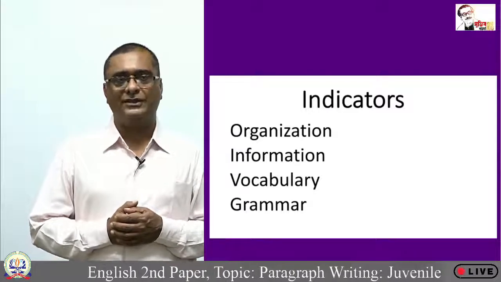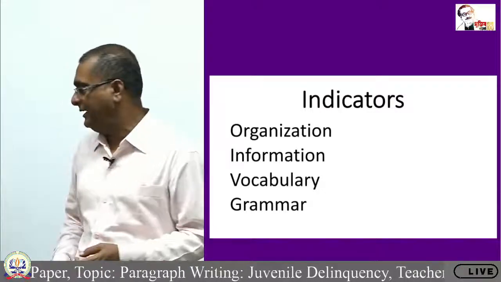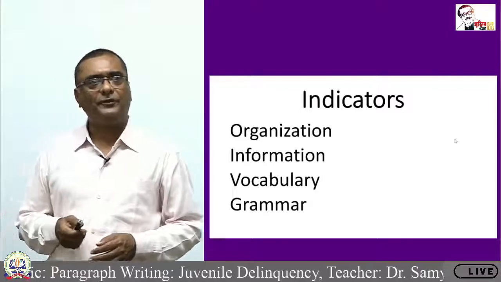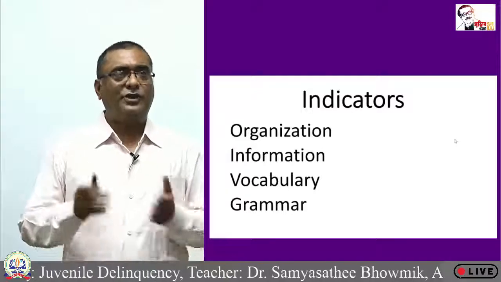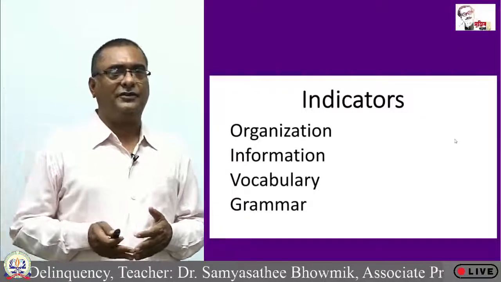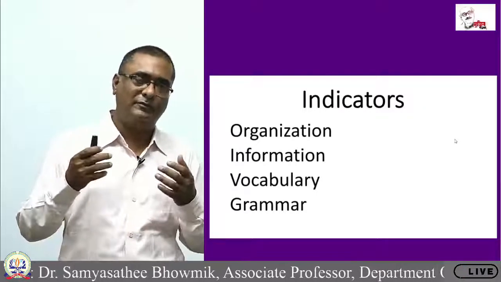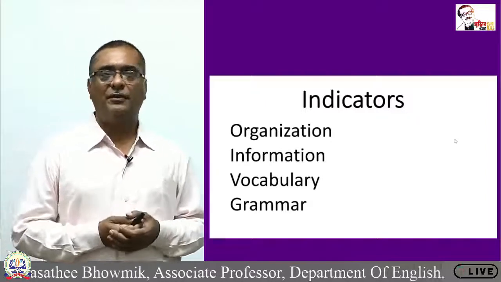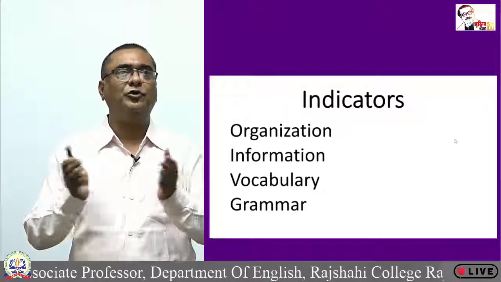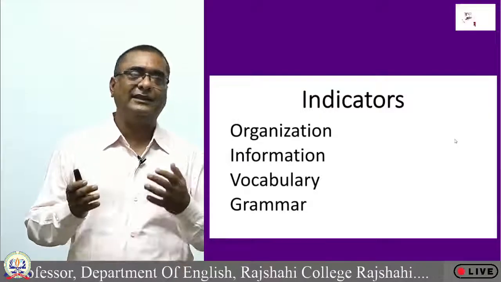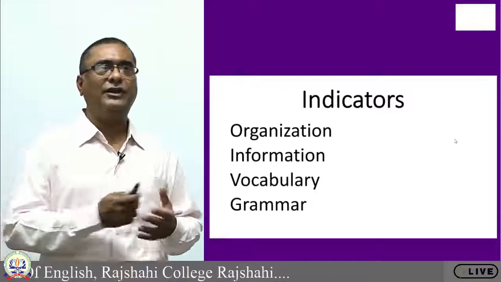Sometimes students come to us and say, why did I get less marks? I explained it in my previous class. I will explain again. Can you understand what the areas are that you will be marked on? The areas are organization. So what is organization? When your ideas are properly organized in the paragraph, it is called organization. How will you beautifully, nicely organize your paragraph? If the ideas come coherently in your paragraph, then you can claim that your paragraph is well organized, or that you have maintained coherence of the paragraph.